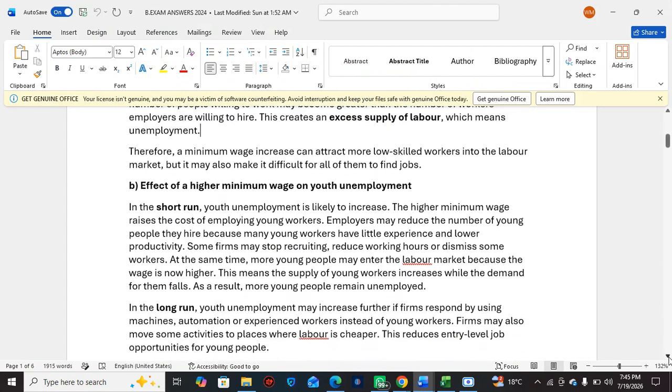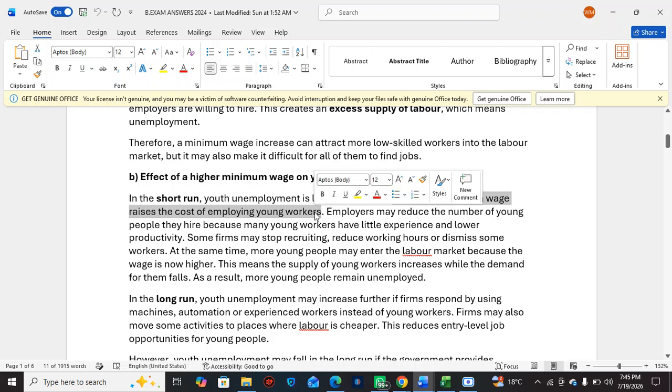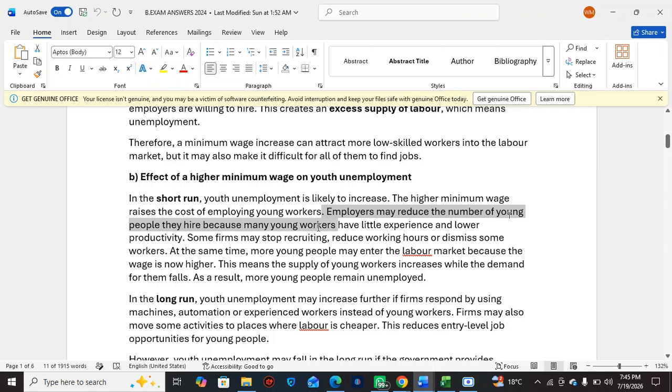Okay. So in the short run, youth unemployment is likely to increase. The higher minimum wage raises the cost of employing young workers. So employers may reduce the number of people they hire because many young workers have little experience and lower productivity.